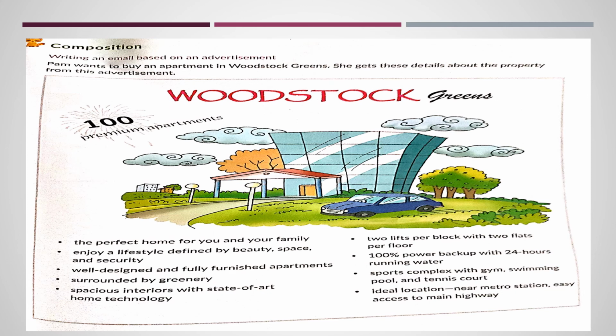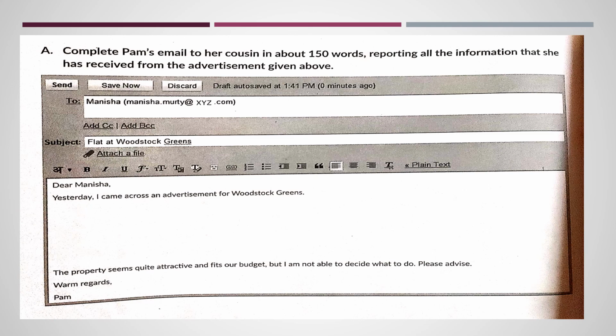Now children, coming to the writing section, here is a picture advertisement given to you. Woodstock Greens, 100 premium apartments, and some descriptions are given, ideal locations, the perfect home, etc. Now based on this picture advertisement, you have to write an email. Email writing is a separate topic, children. We shall discuss this in our coming videos. So this is one topic for practice, how to write an email.